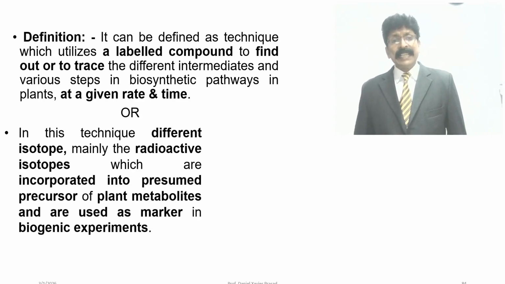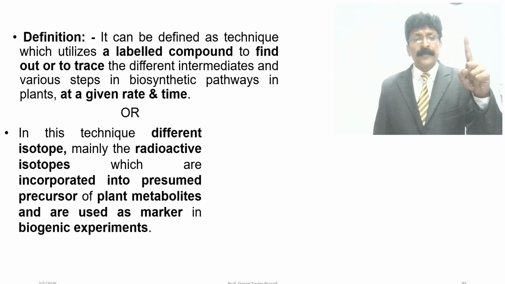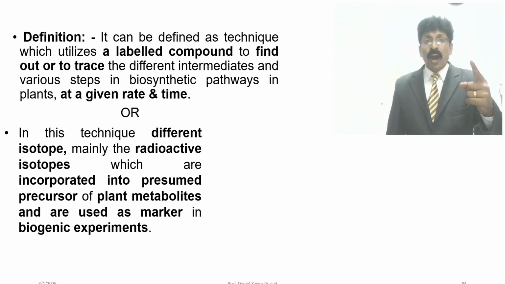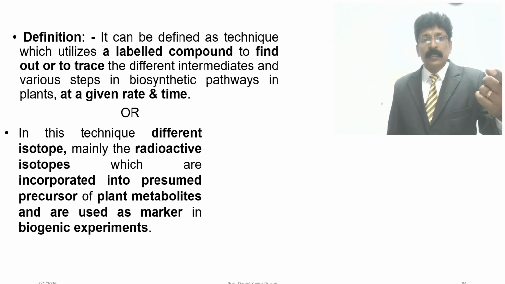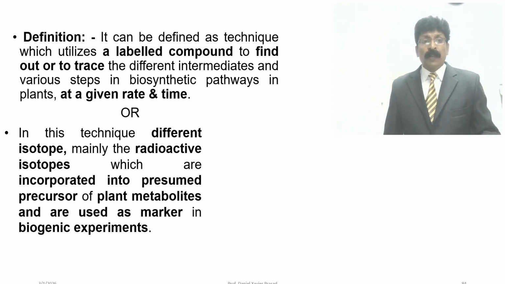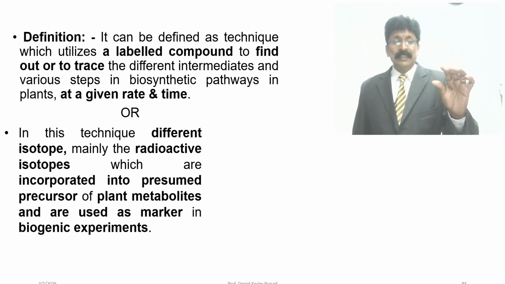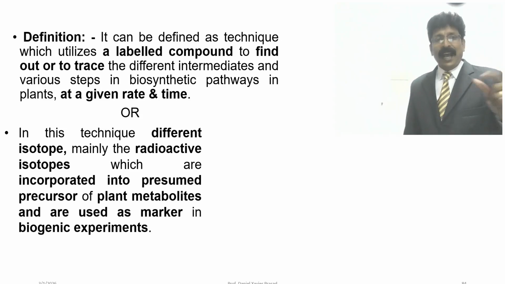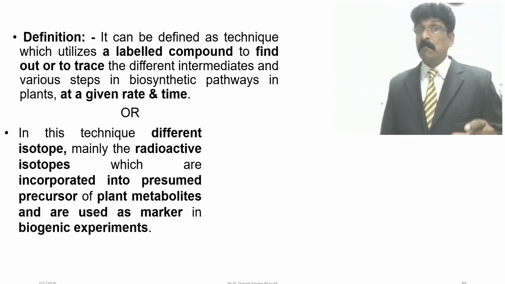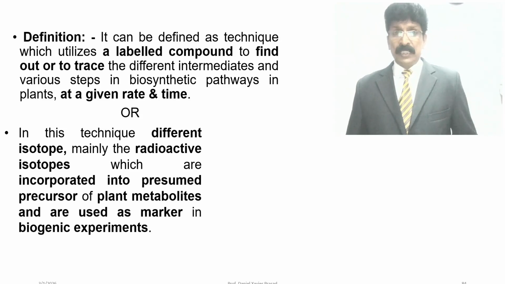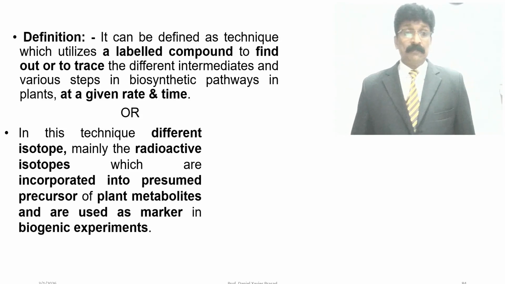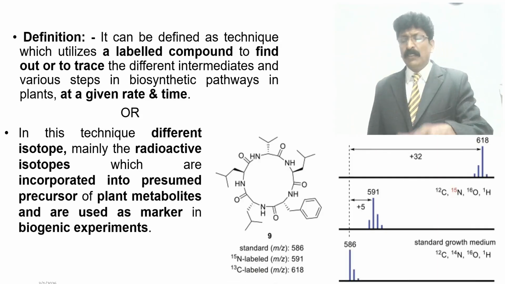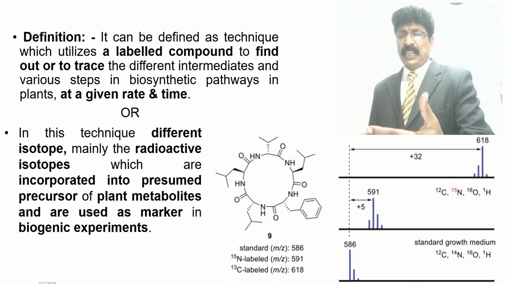In this technique, different isotopes, mainly radioactive isotopes, are incorporated, that is labeled, into the presumed precursor of the plant metabolites and are used as a marker in biogenetic experiments. You can see in the structure, in the mass spectrometry results, the line spectra.